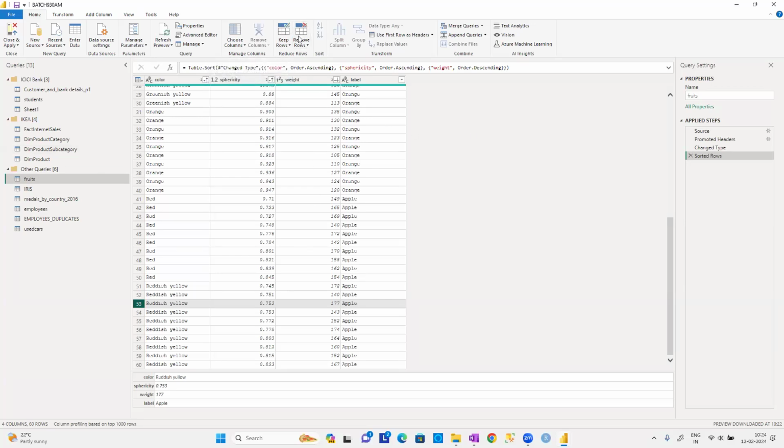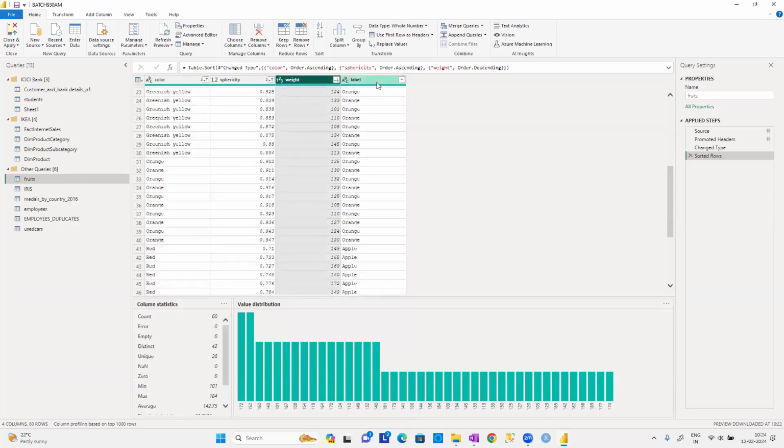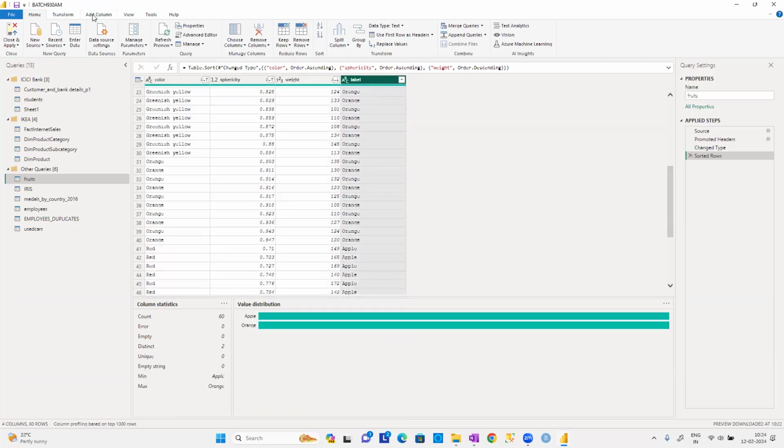Okay, so that's it, guys. This is about the sorting concept. And after that, we have to work with something as I already told you, guys, splitting the columns and grouping the columns. We are not going to discuss that now. Why? What is the reason for that? As I told you, because we are in the beginning concepts only, I don't want to make you confused.